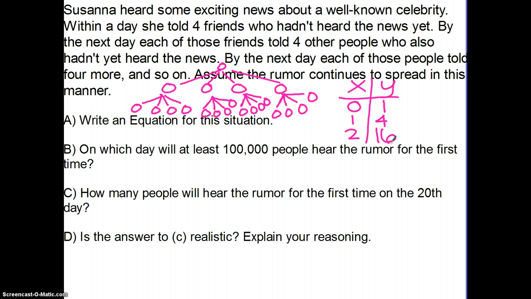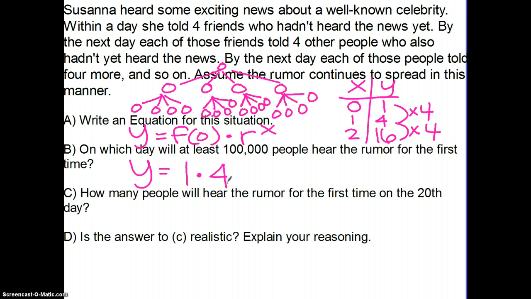It's going to keep spreading in that manner. So it says write an equation for this situation. Well, I'm going to stick with f of 0 times r to the x. I kind of gave it away that this is exponential, but you'll notice that it's definitely not adding, because 1 plus 3 is 4, and you're not adding 3 to get 16. So this is multiplying by 4, and that's why I wrote out an exponential form. So for this, we're going to have y equals, the 0 term is 1, the r is 4, because it's multiplying by 4, and it's raised to the x. And so that's our equation.